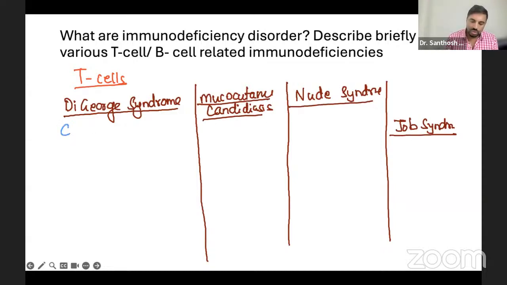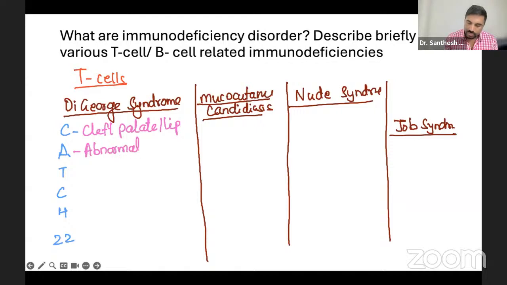In DiGeorge syndrome, the shortcut is simply CATCH 22. You have to write just CATCH 22. That is the clue. C stands for cleft palate or lip. A for abnormal face. T for thymus dysplasia, the main thing, so the thymus gland is gone.